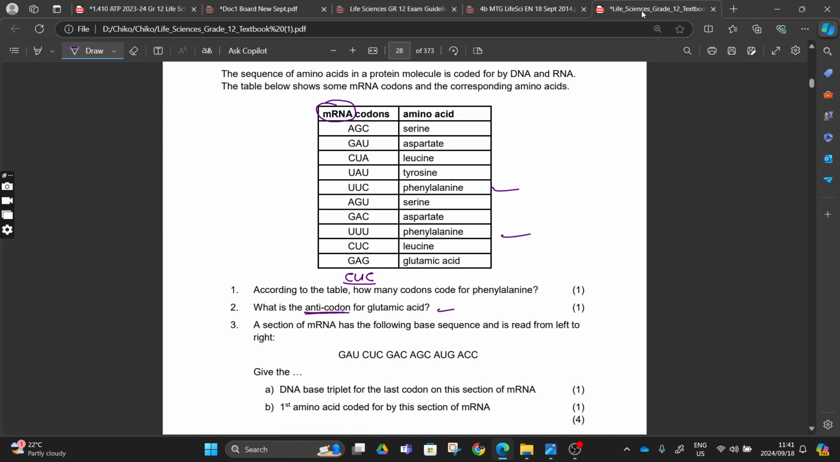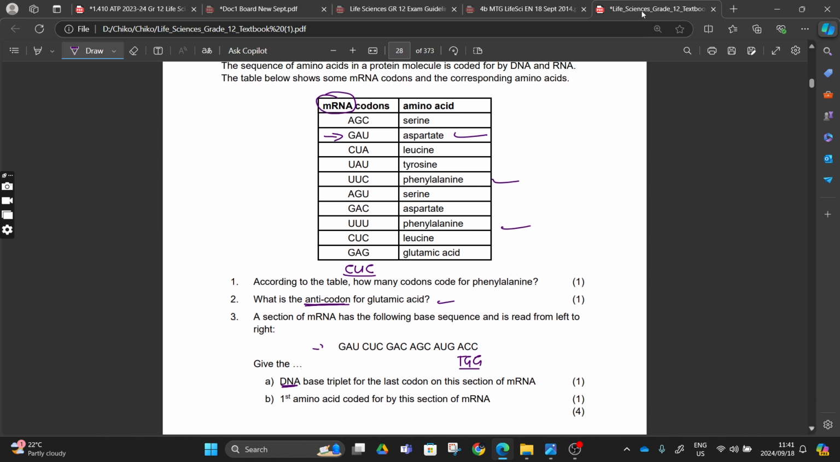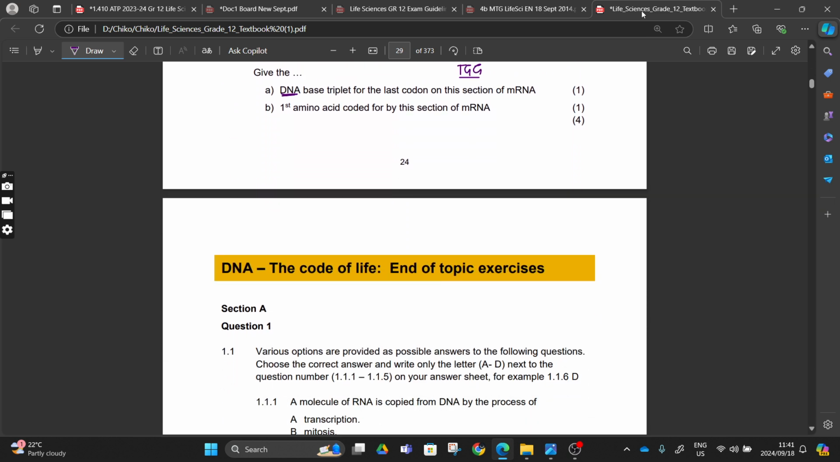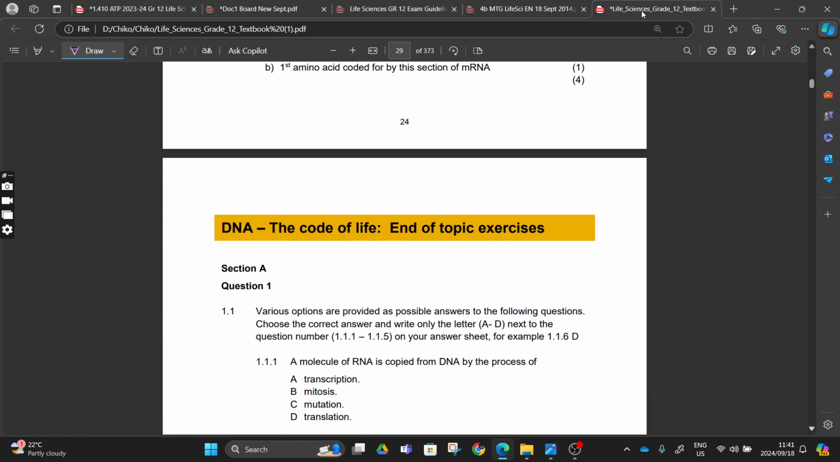And then a section of mRNA has the following base sequence that is read from left to right, but give the DNA base triplet for the last codon of this section of mRNA. Here it will be thymine, guanine, because it's DNA, right? And then the first amino acid coded by this section of mRNA, GAU: you come here and say GAU, yes, aspartate, and then you write aspartate, and you are done, right? As you can see, straightforward, we are done with our protein synthesis.